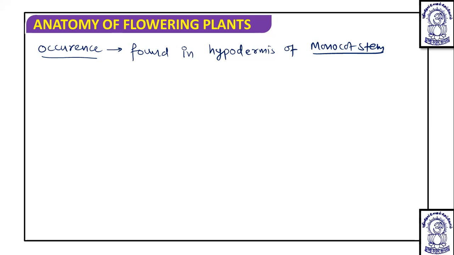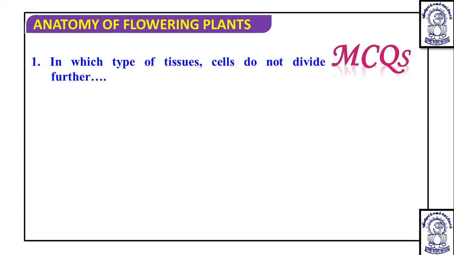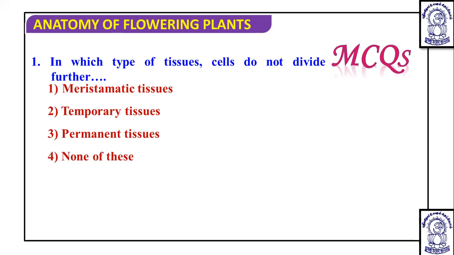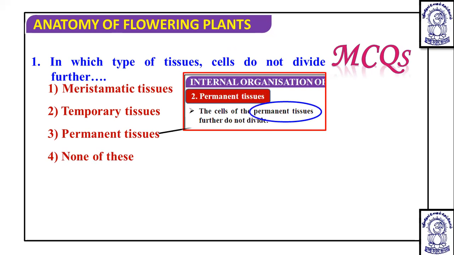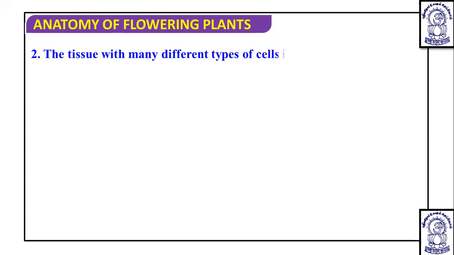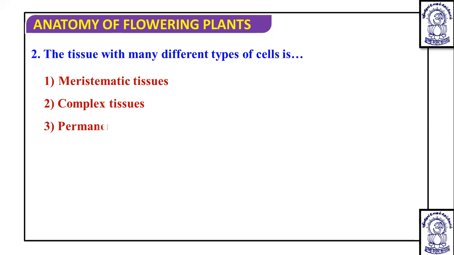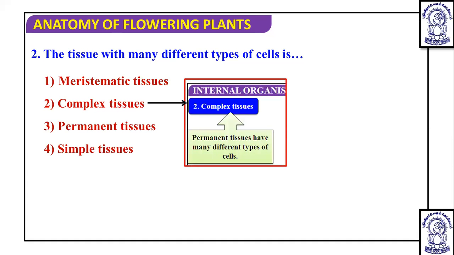So this is all about the simple permanent tissue. Now after this, we are going to talk about the complex permanent tissue. Before that, let's discuss some questions. In which type of tissue do cells not divide further? Obviously, we have discussed that in permanent tissue, the cells do not divide further because they have lost their capacity of division. The second question: the tissue with many different types of cells is, as we have discussed, nothing but a complex tissue.